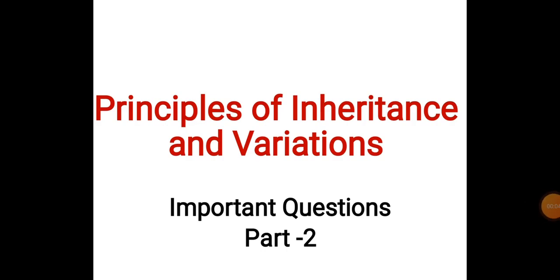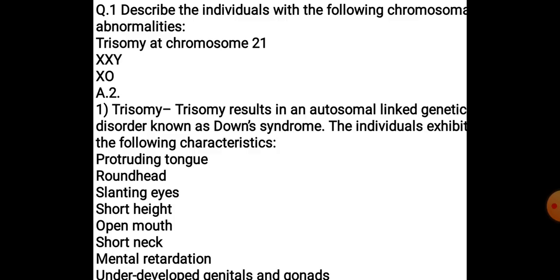Now students, we will continue the discussion of important questions, and in this lecture we will see some more important questions. Now let's start. Describe the individual with the following chromosome abnormalities. Here a few abnormalities are given, and we have to describe them. The first abnormality is trisomy at chromosome number 21.